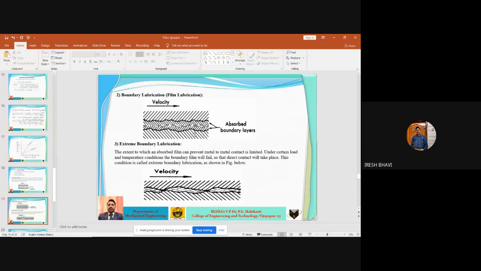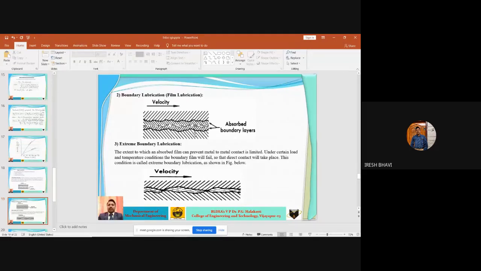But this can happen only when the speed of the shaft is sufficiently high. When the speed of the shaft is high, the pressure generated in the lubricating oil is also high, so that pressure can easily separate the shaft and the bearing and make the shaft float in the bearing. But in the starting and stopping positions, when you start the machine, the speed of the shaft is very low, the shaft is completely stationary and resting on the bearing.